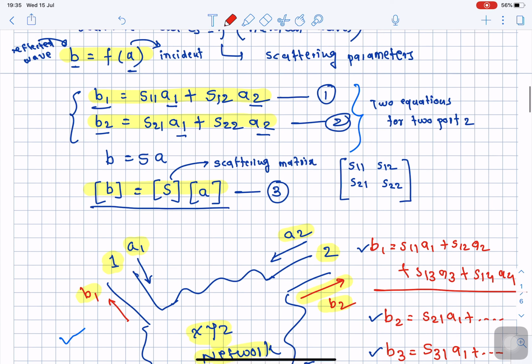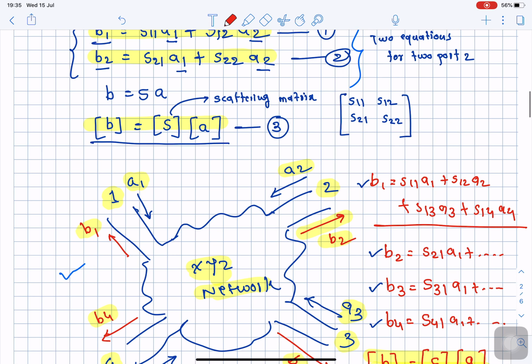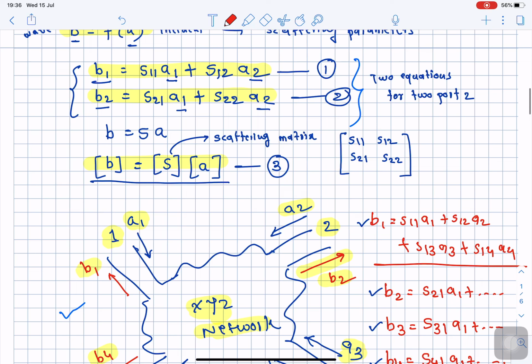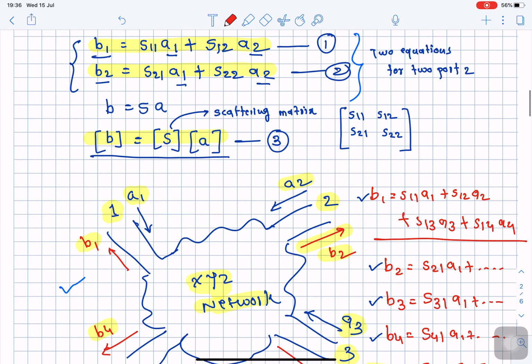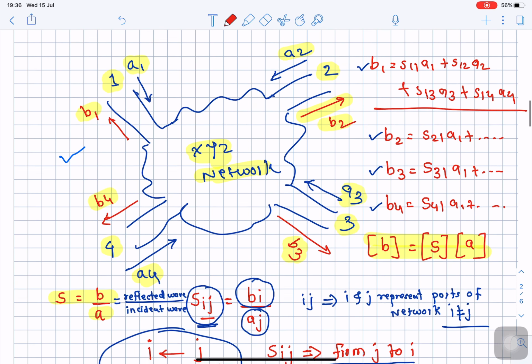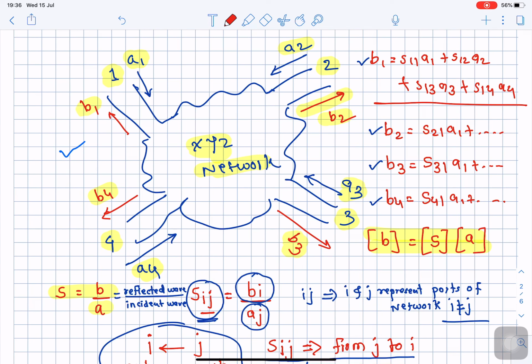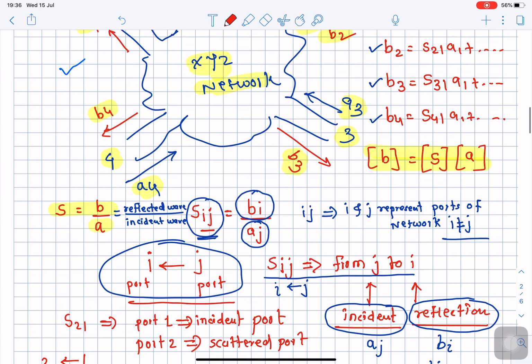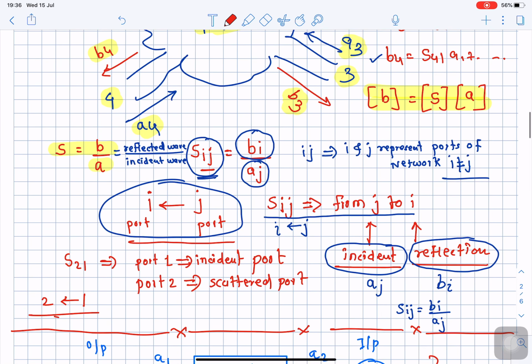Then we derived the equation for a two-port network in terms of a scattering matrix, and applied the same theory to a generalized network which has multiple ports. Then we came across the nomenclature and port suffix consideration, and the representation of the suffix of the scattering parameter.